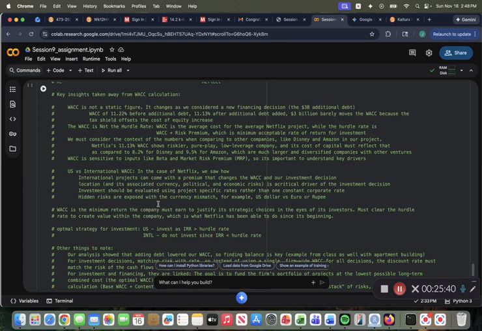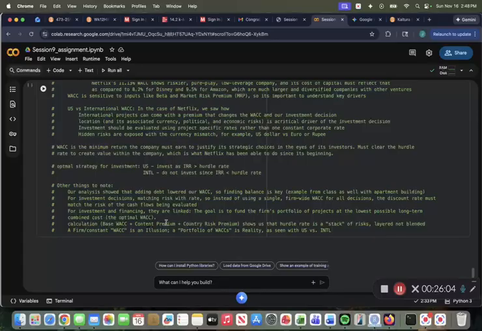So the WACC is the minimum return a company must earn to justify its strategic choices in the eyes of the investors and must clear the hurdle rates to create value within the company, which is what Netflix has been able to do since the beginning. So this is another important thing to look at and take away from this analysis. It makes sense given some of the other concepts we've learned in this class, but it's still an important thing to notice when doing these calculations.